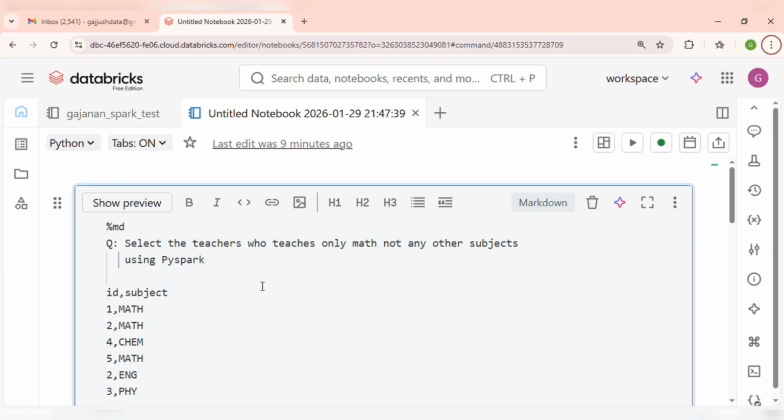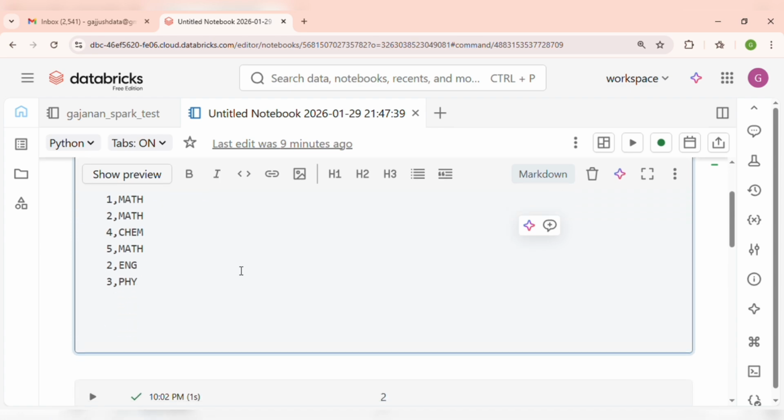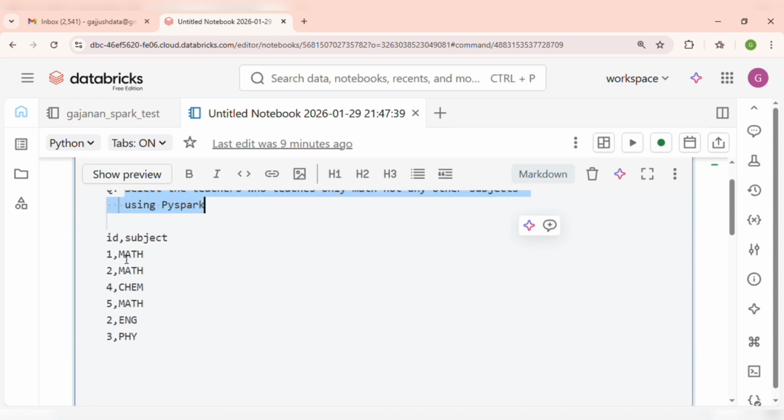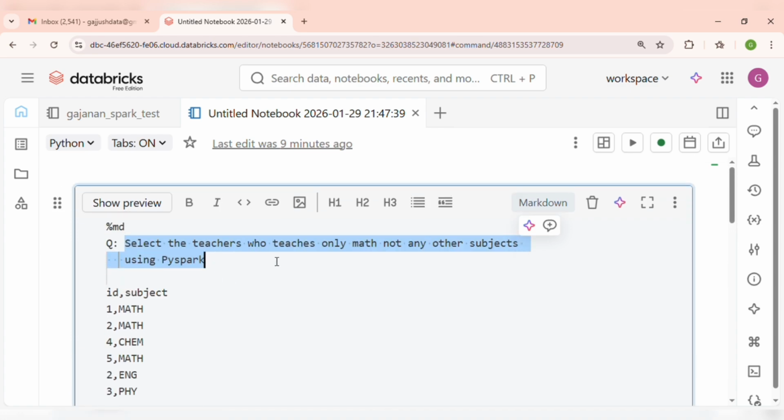In the series of real-time data engineering interview questions, today we have a question on PySpark. So what is the question? The question is: select the teachers who teach only math, not any other subject, using PySpark. They have given us data here and they are asking us to find the teacher who teaches only math. So observe the question carefully and try to solve this with me.